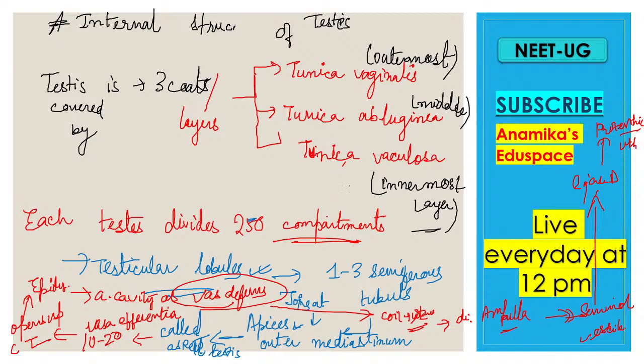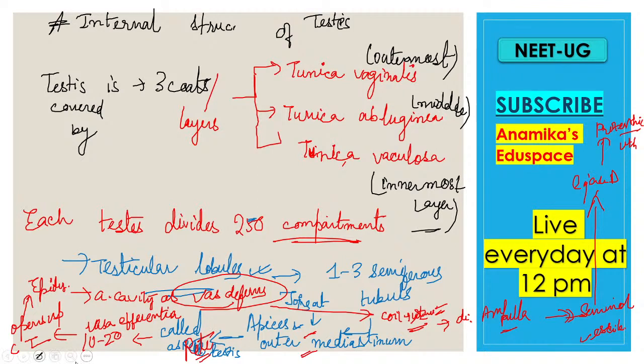Now, I will repeat once more: each testis is divided into 250 compartments, the testicular lobules. Each lobule has 1 to 3 seminiferous tubules. Clear? Now the seminiferous tubules join together at the apices, at the mediastinum, and this is known as the rete testis.